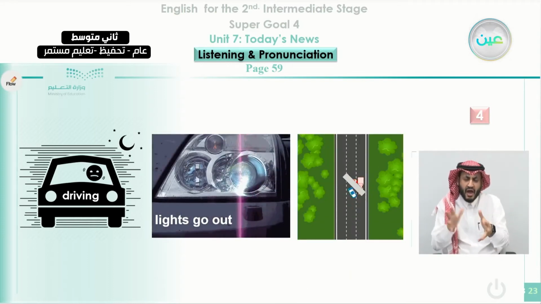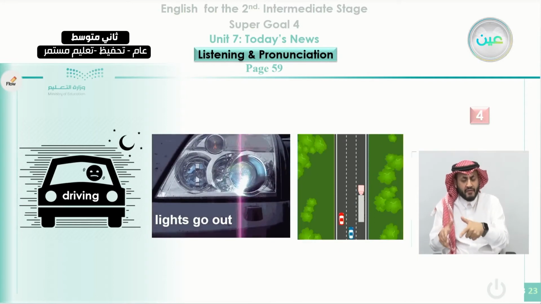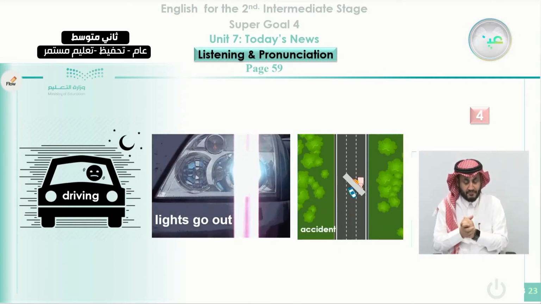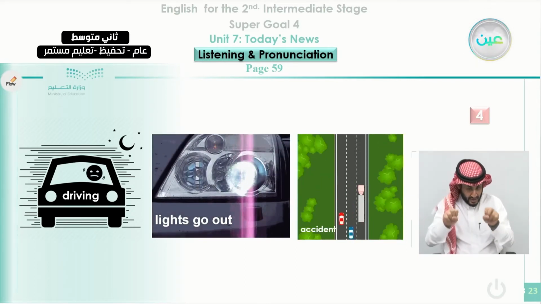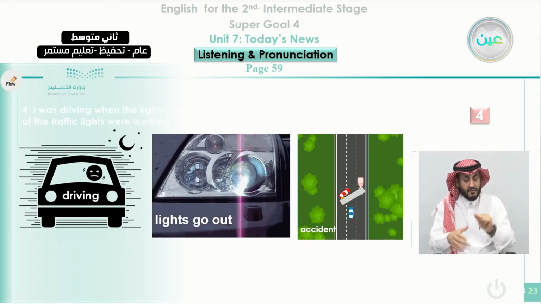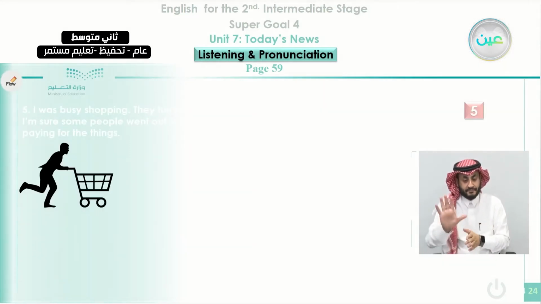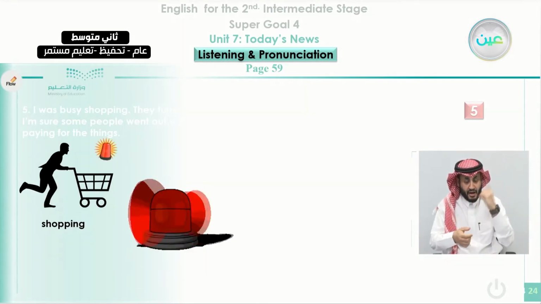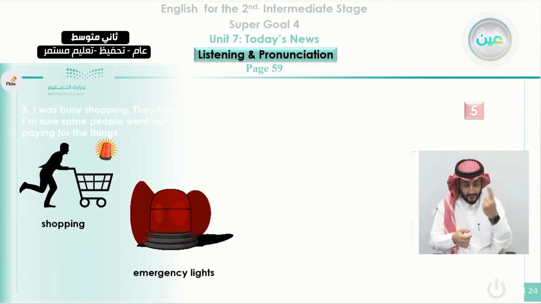You can see from the picture here, what can you see? Look at the cars. What do you call this? We call it an accident. He was afraid to have an accident since he didn't have lights in the car. And we go to number 5. Somebody is shopping, as you can see here, and there was this thing, what do you call it? We call it emergency lights.